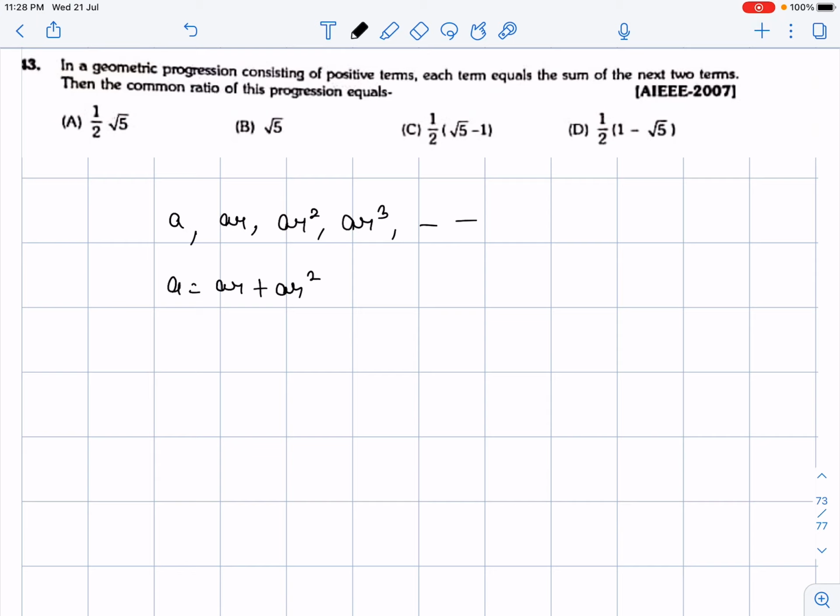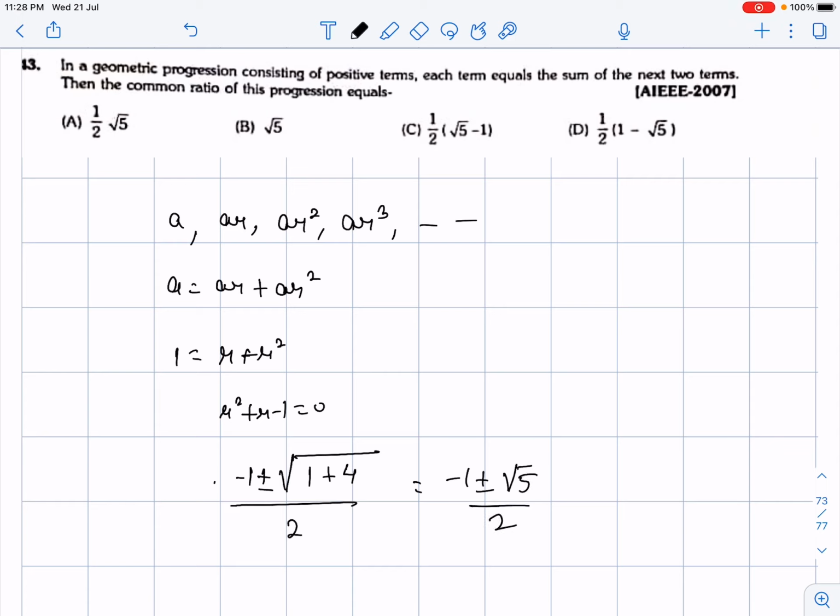So guys, I'll get rid of a directly over here. So 1 is equal to r plus r square, or r square plus r minus 1 is equal to 0 will be coming over here. By making use of quadratic formula, I will be writing minus b plus or minus square root of b square minus 4ac divided by 2a will be the value of r, that is minus 1 plus or minus root 5 by 2. So which option should be marked by us?